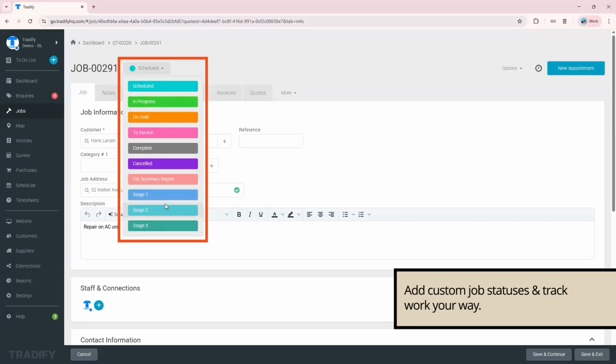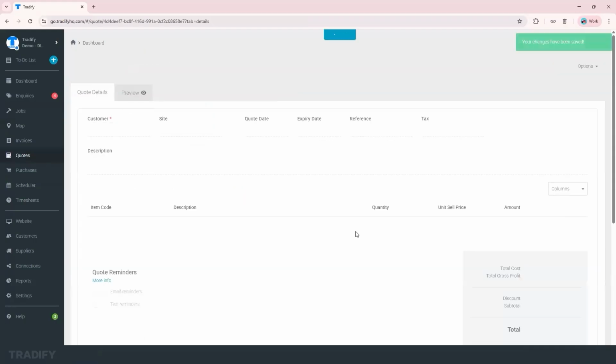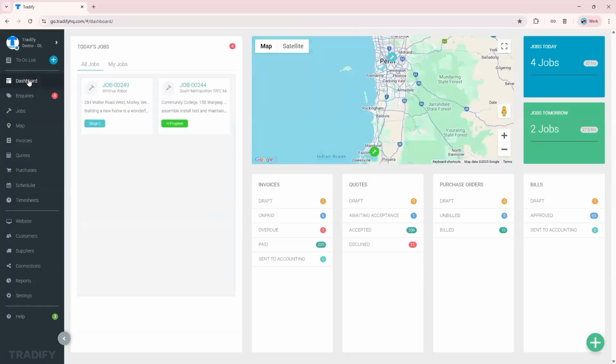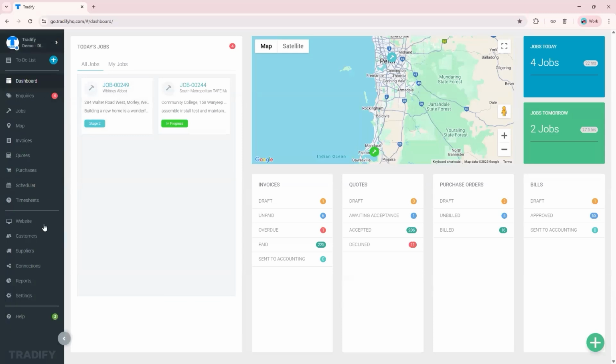So you can better see the progress of this job. We'll just hit complete, save and exit. So there you go. That's your typical workflow from quoting to job tracking, cost tracking, time tracking, to invoicing on Tradify. And let me just quickly show you the different items in the left navigation bar.